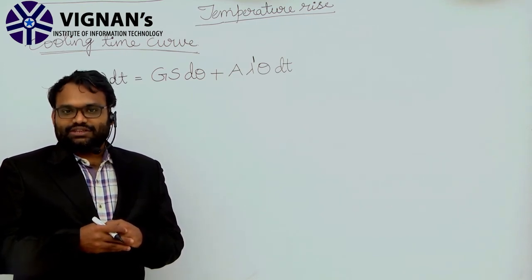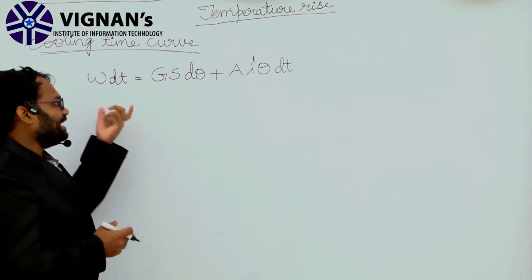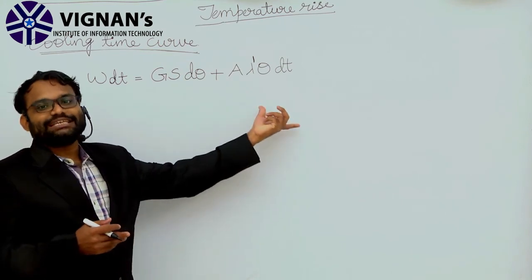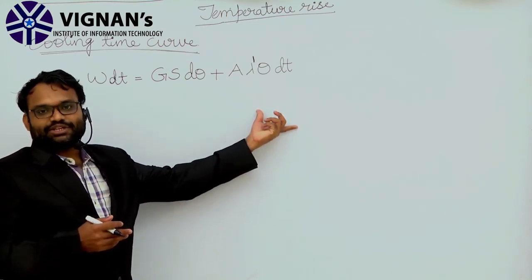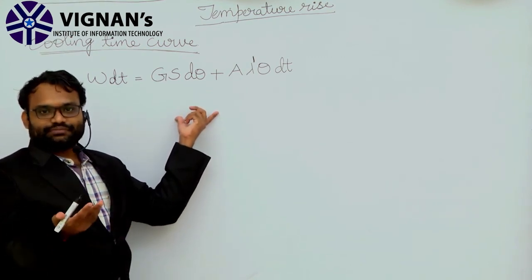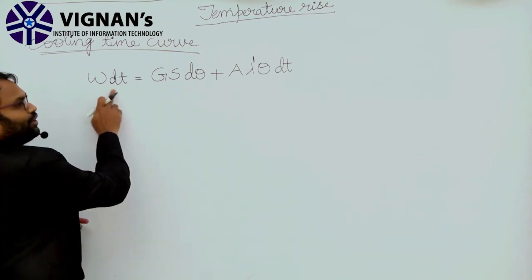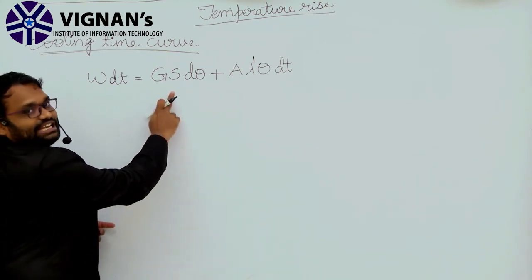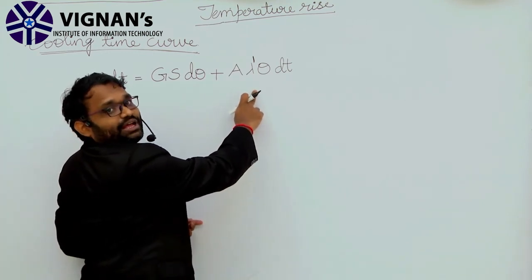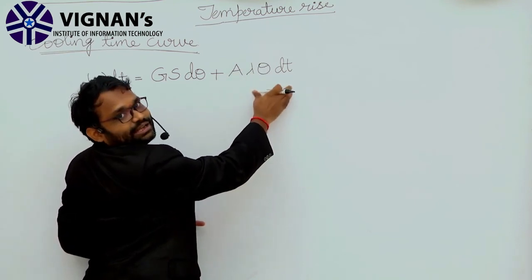So in that condition, the previous expression, that is heat generated is equal to heat stored or absorbed plus heat dissipated. This is the expression we have seen in the heating curve. We have discussed that W into dt is equal to Gs into d theta plus A lambda theta dt.